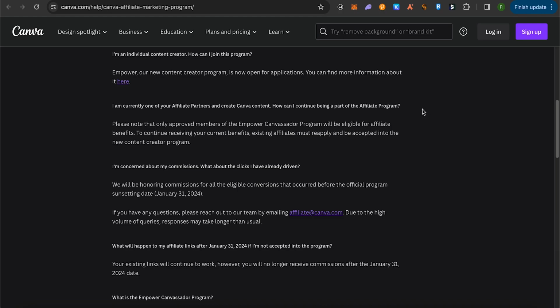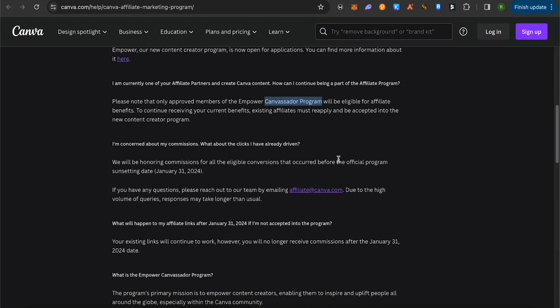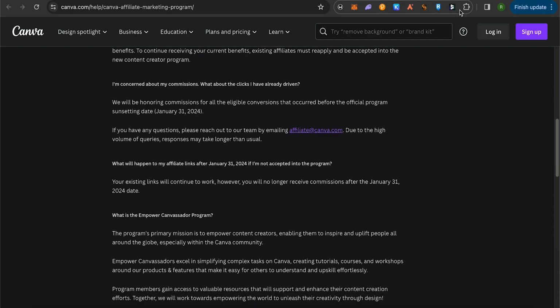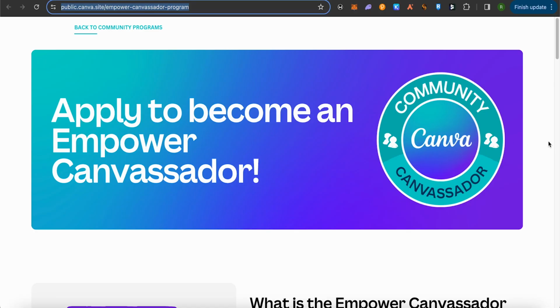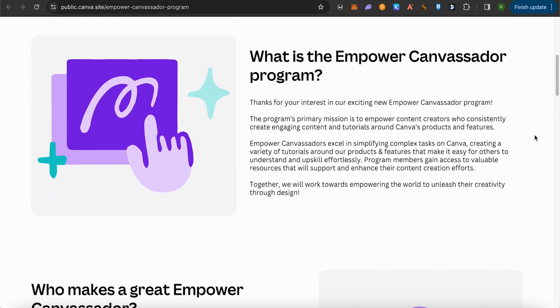Also, all the commissions for the previous affiliate program of Canva have been given out and will be given out for eligible conversions. But from now on, Canva has changed its program and they have started this Canva Create program for the new eligible people, and for that I will provide the link in the description and this is how it will appear. After that, over here you can check out about this particular program and what it is all about.